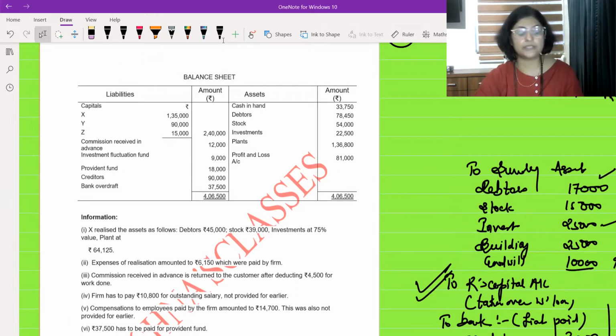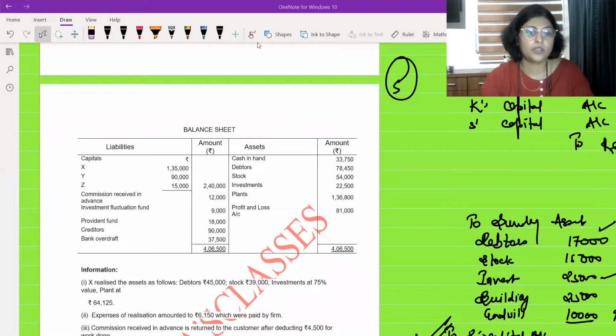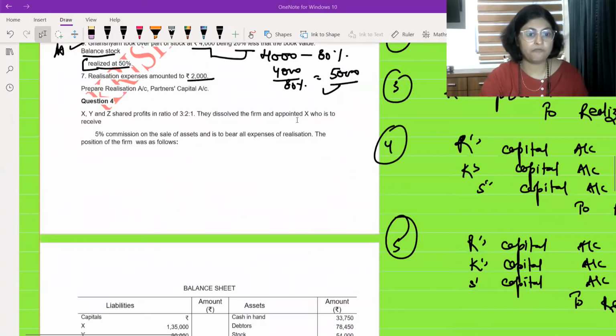Questions are as such not very hard, but yes, there are certain important points on which you have to focus. So see it again. This file shall be available to you on my app under free resources. From there, you can see it. Now the next question is question number 4, which we had skipped and jumped to the 5th.